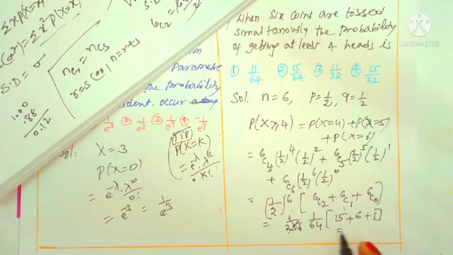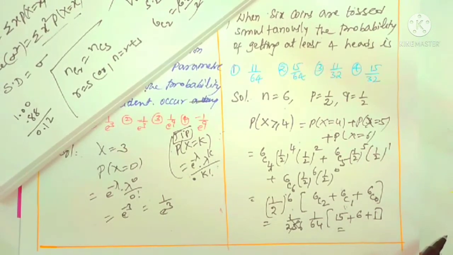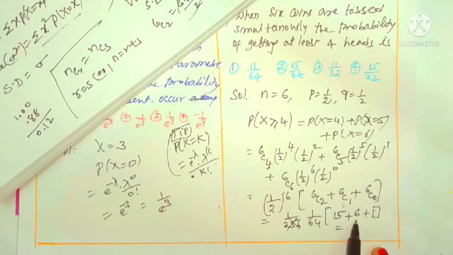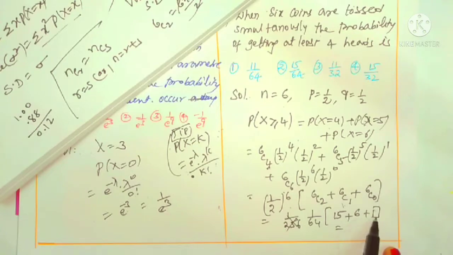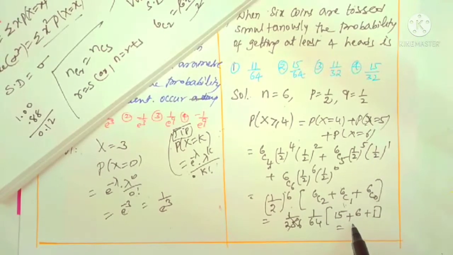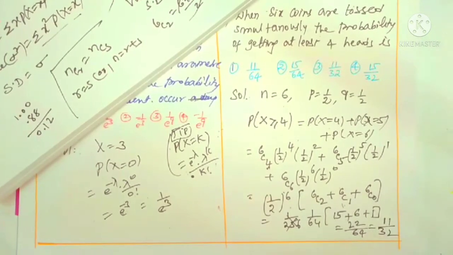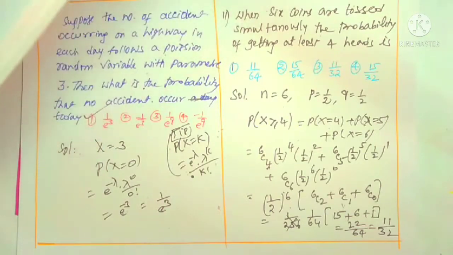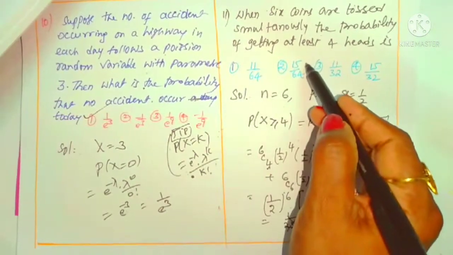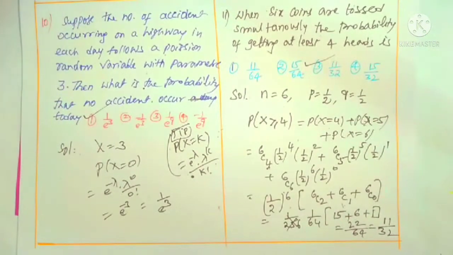Now clearly, what is the result? 15 plus 6 is 21. 21 plus 1 is 22. 22 by 64, 2 cancels, 2 elevens are 22, 2 thirty-twos are 64. So 11 by 32. Which option is that? 11 by 32 is clearly the third option. Clear?